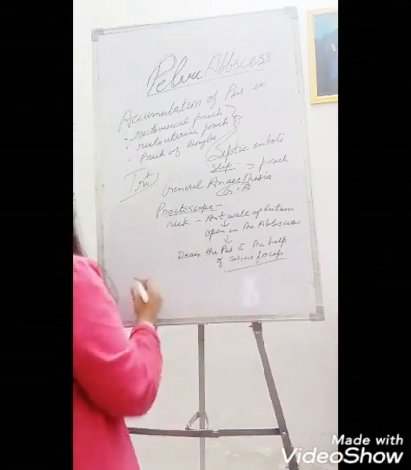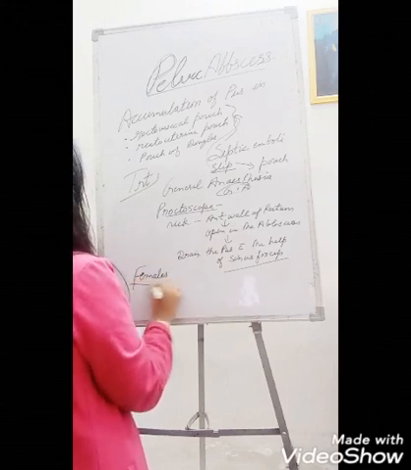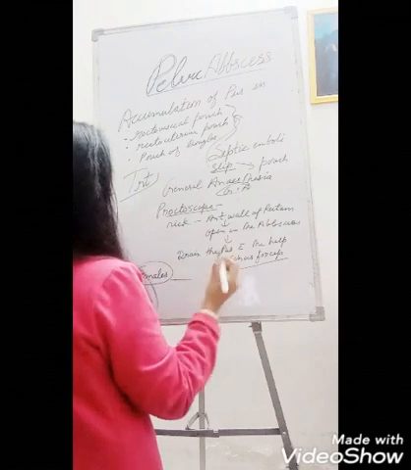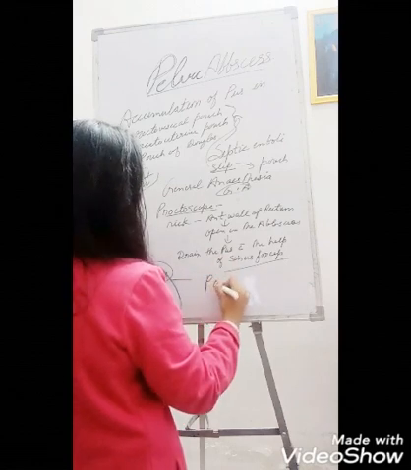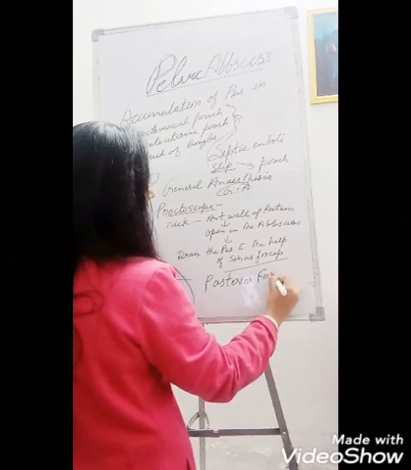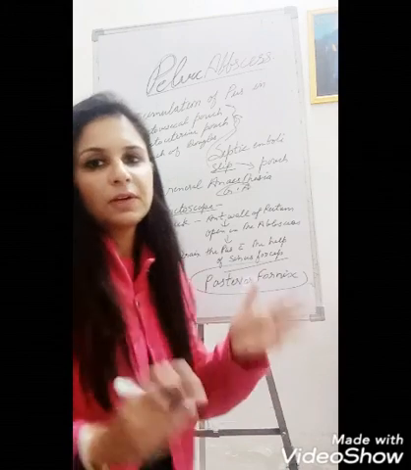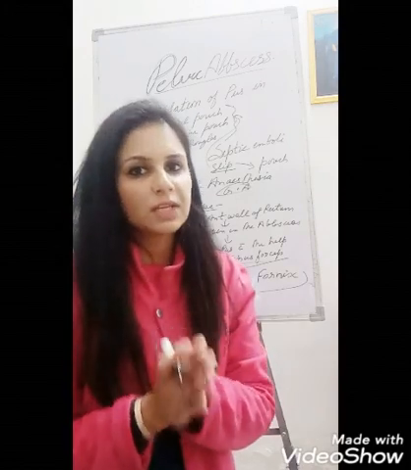And in females, remember, we will drain the pus through the posterior fornix.